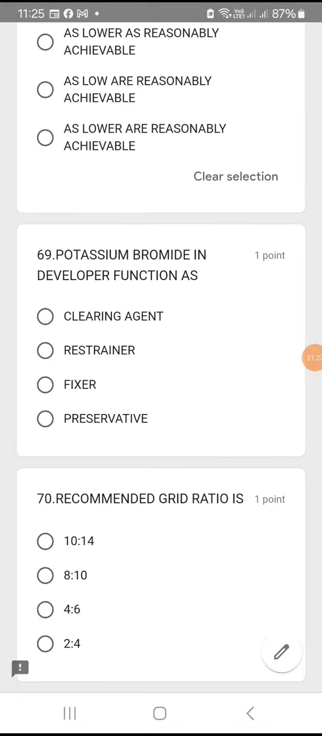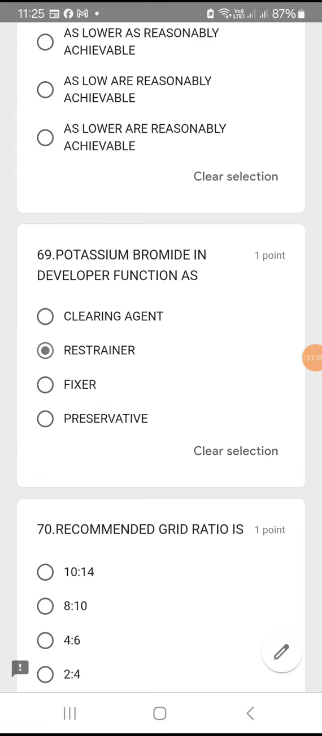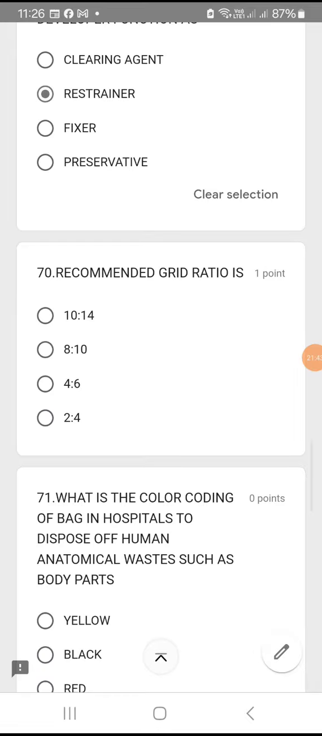69, potassium bromide in developer functions as what? In developer solution, potassium bromide acts as a restrainer. Okay, it acts as a restrainer. So which is the restrainer in developer solution? Potassium bromide. Okay, just remember option B.